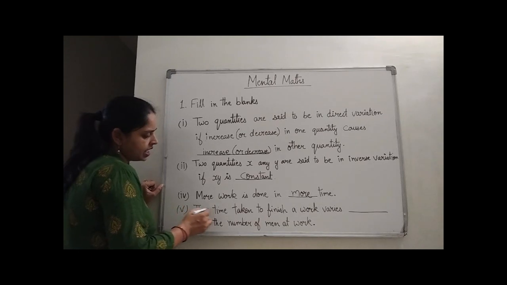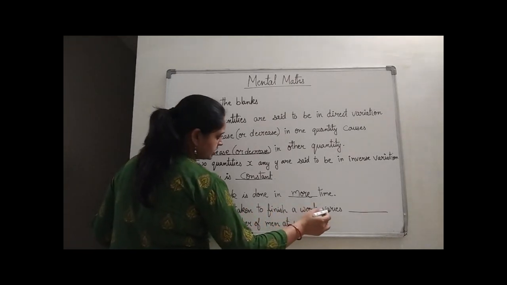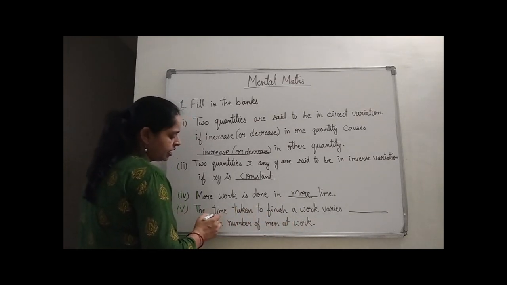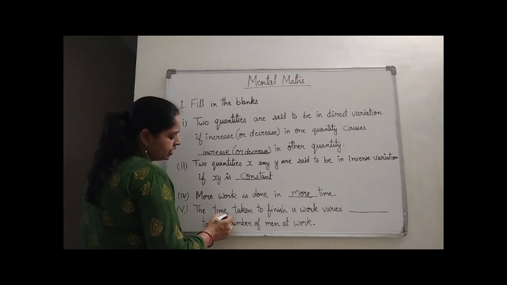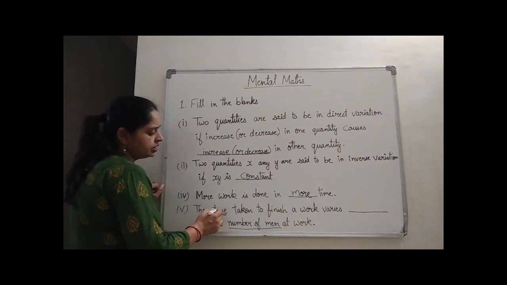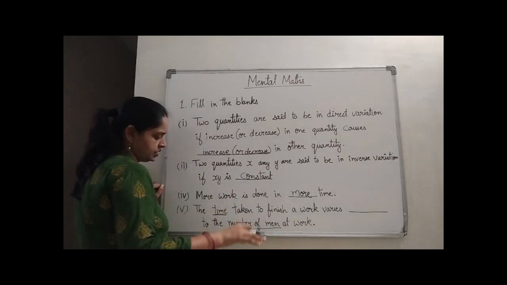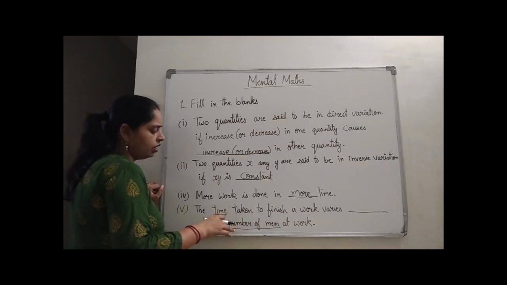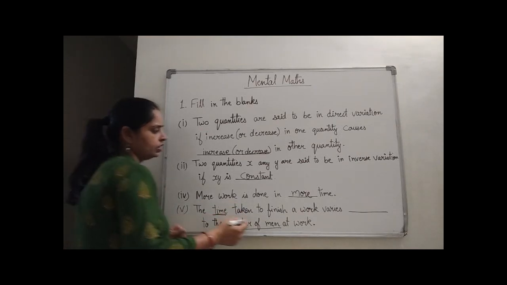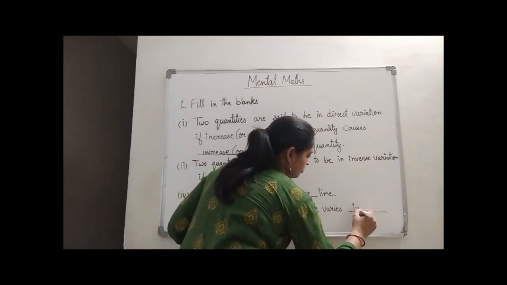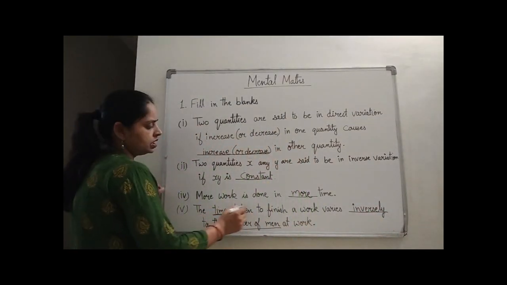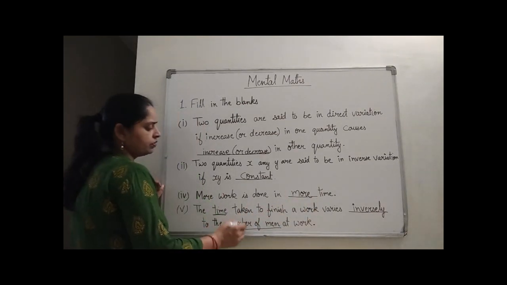See the fifth part. The time taken to finish a work varies dash to the number of men at work. Now we have to see whether it is direct or inverse variation between time and the number of men. When the time is more, we need fewer men to complete the task. Or if we have more men, the work will be finished in less time. So it is inversely proportional. Hence, the time taken to finish a work varies inversely to the number of men at work.